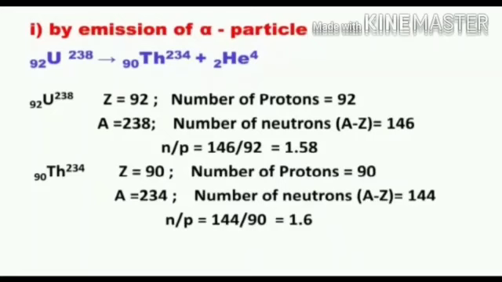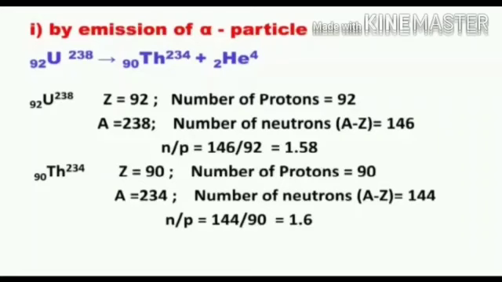Let us see how the uranium-238 nucleus gets into the stability belt. Uranium-238 atomic number is 92. Number of protons present in the nucleus is 92. Mass number is 238. Number of neutrons present in the nucleus is equal to mass number minus atomic number. 238 minus 92 gives 146. So N by P ratio is 1.58.